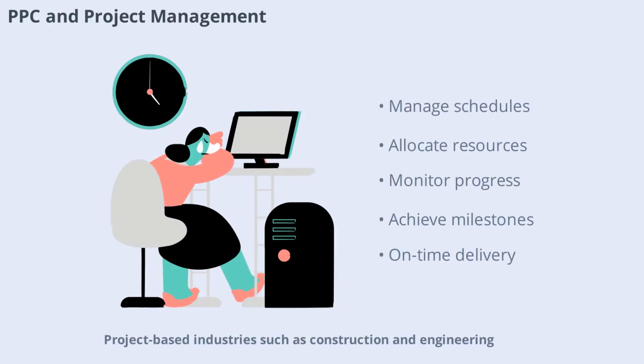Project-based industries, such as construction and engineering, also benefit from production planning and control. PPC helps manage project schedules, allocate resources, and monitor progress. By applying PPC principles, project managers can ensure that milestones are achieved on time and within budget. This alignment between PPC and project management supports successful project delivery.